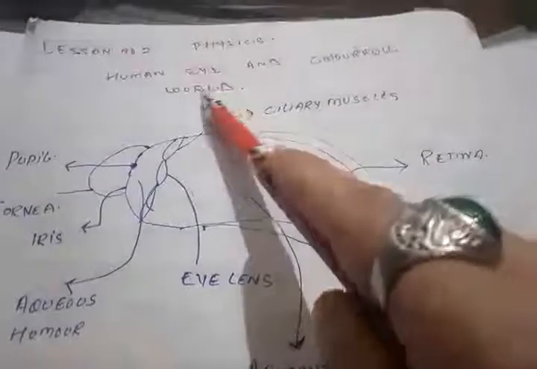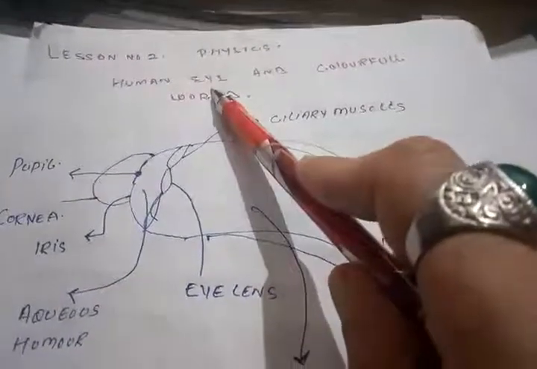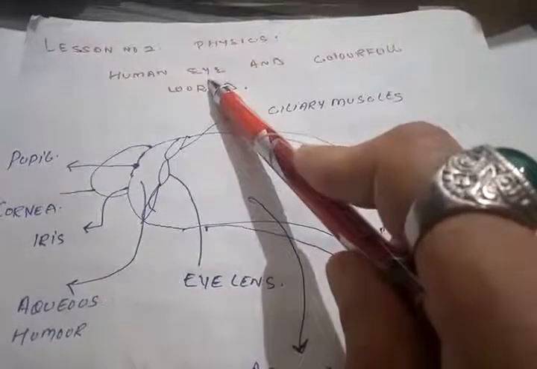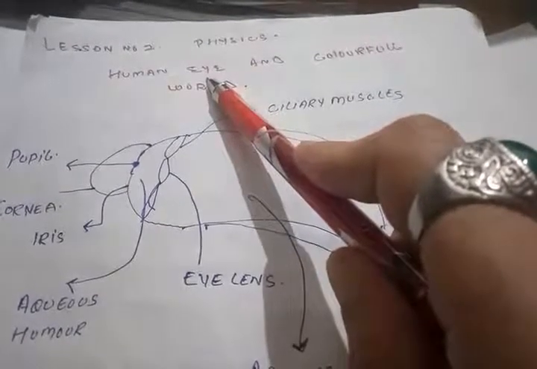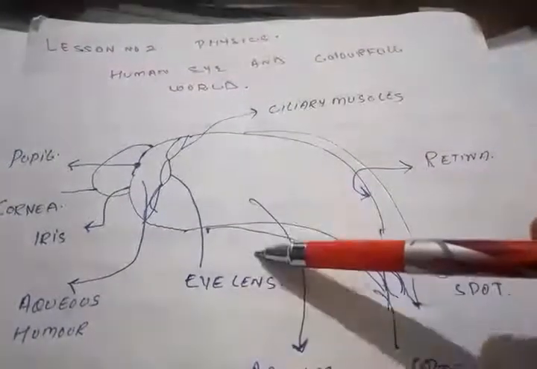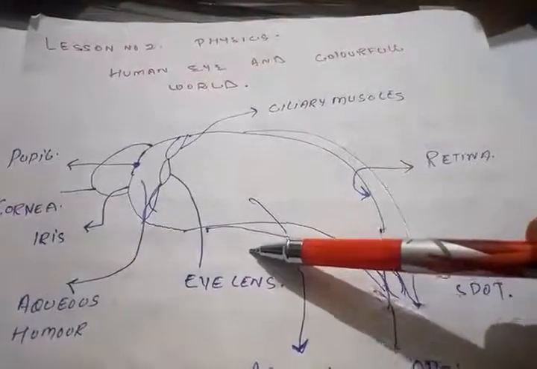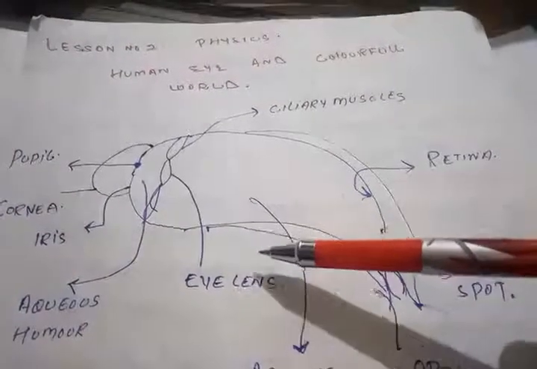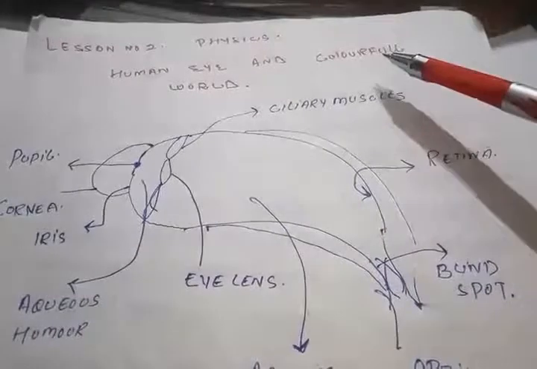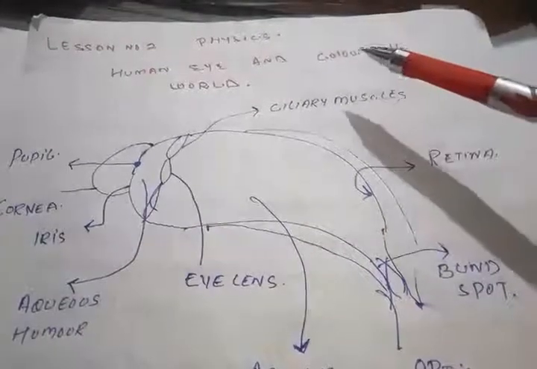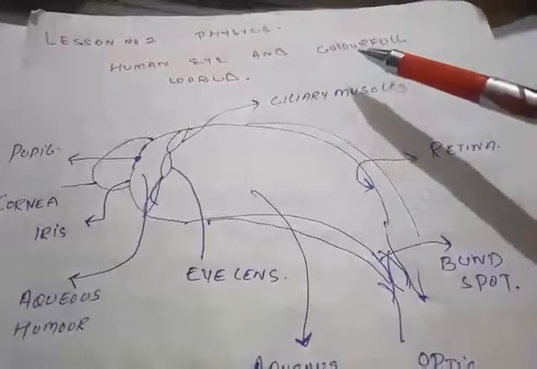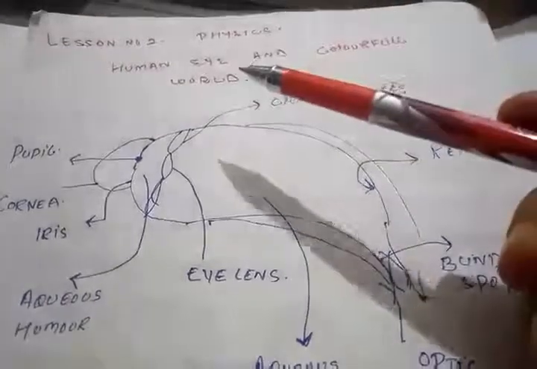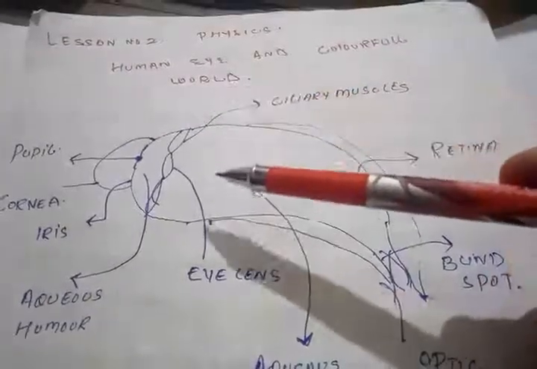Here the human eye means the eye which humans have, which enables the world and explains to humans what the world actually is, what the universe is, how the universe has different colors, and what factors make it colorful. It is only possible when we see it with the help of the eye.